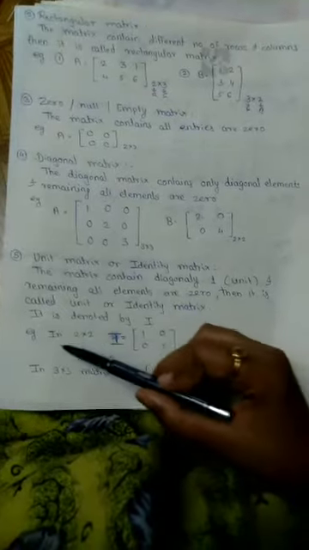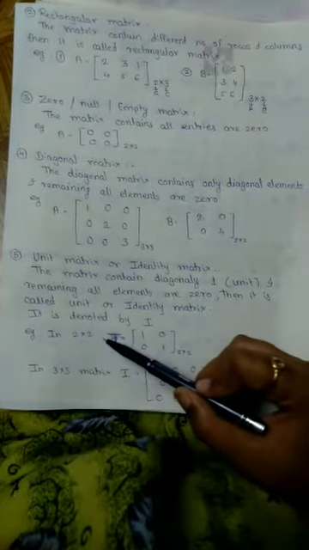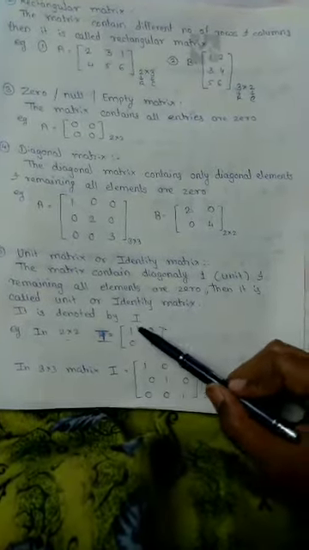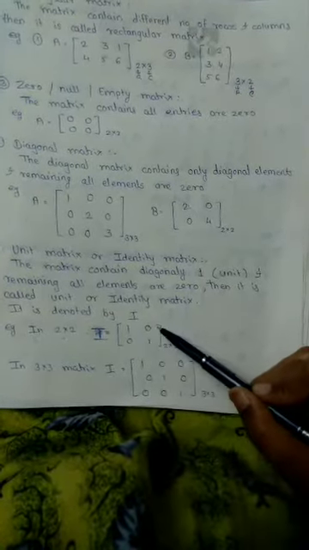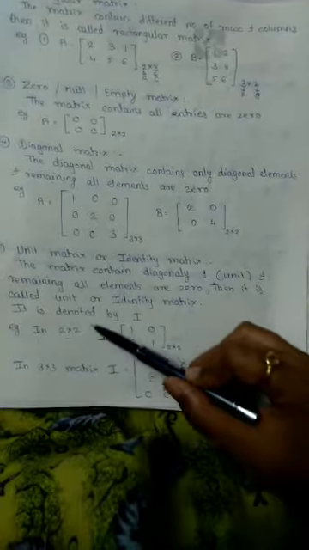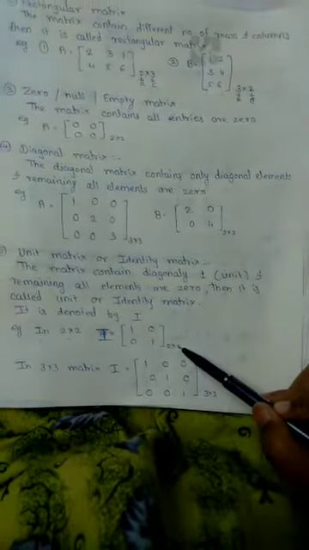For example, in a 2 by 2 matrix, the unit matrix is 1 0 0 1. There is 1 on the diagonal and the remaining elements are 0. So this is the example of a 2 by 2 unit matrix.